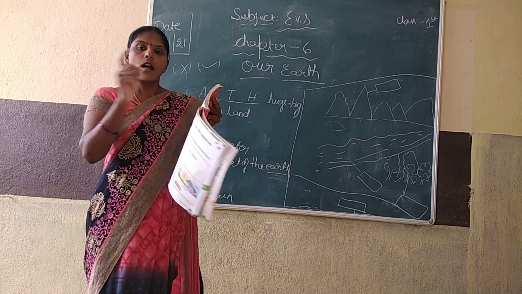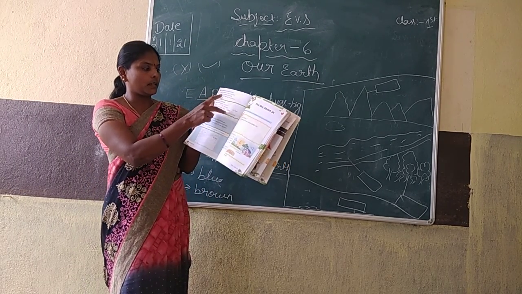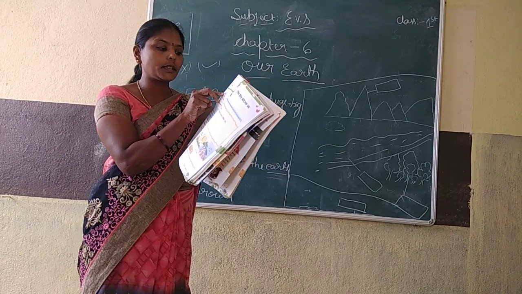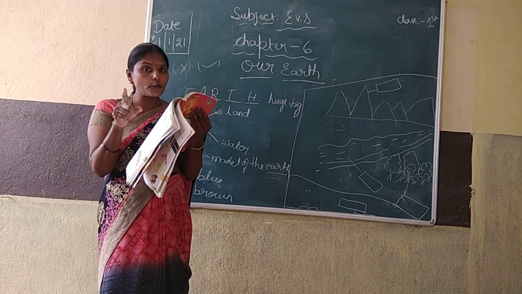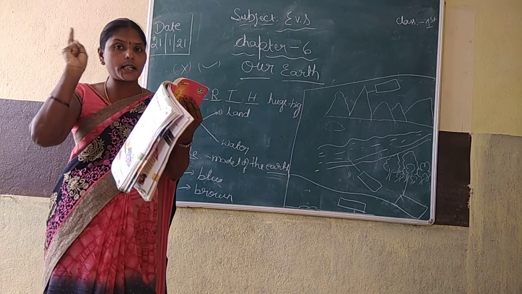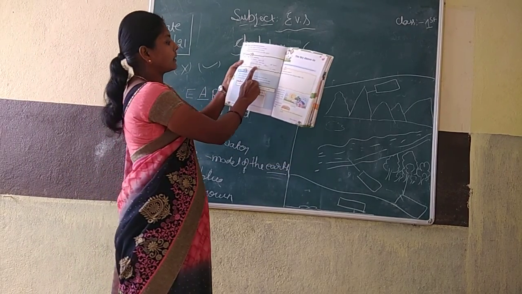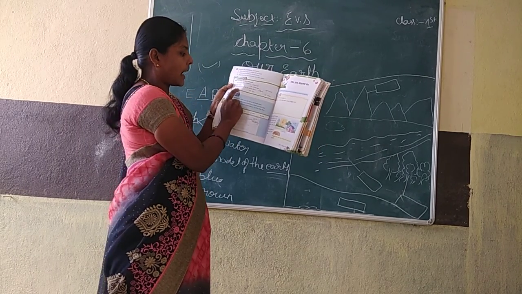Give answers; afterwards I will write. But now you take the correct options. The shape of the earth: which is the shape? Options: square, rectangle, round. Round shape. Third option, C. The brown part on the globe shows land.